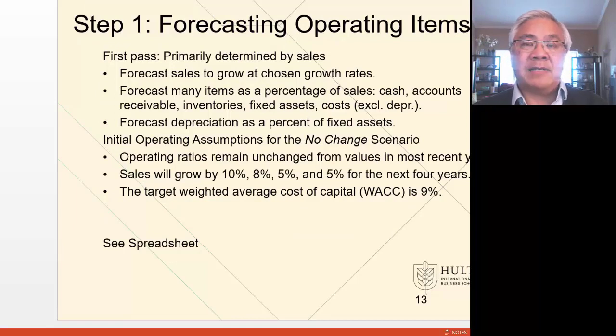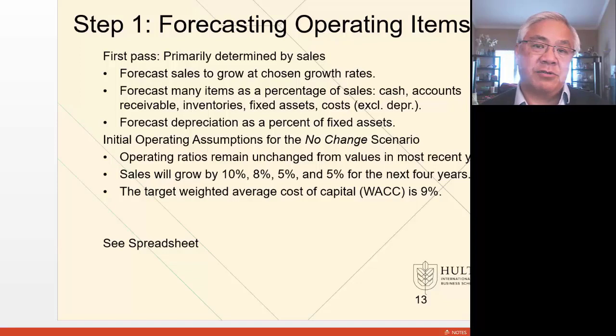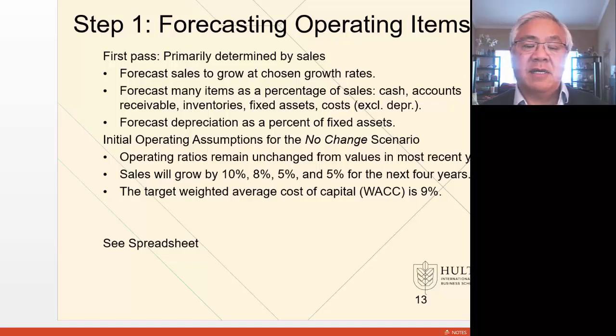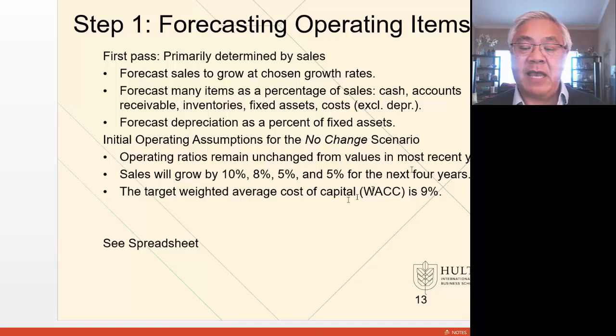We lay out the past years, and everything really is driven by sales. That's true in general, and you'll see it here. So let's start with forecasting sales. Then we'll forecast the other elements of the balance sheet and income statement based on sales. And here we're looking at the details of cash, AR, inventories, fixed assets, and our costs. Then we'll forecast depreciation based on percent of fixed assets, because we shouldn't grow depreciation based on sales alone.